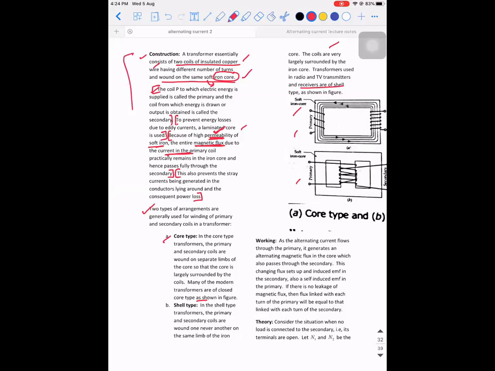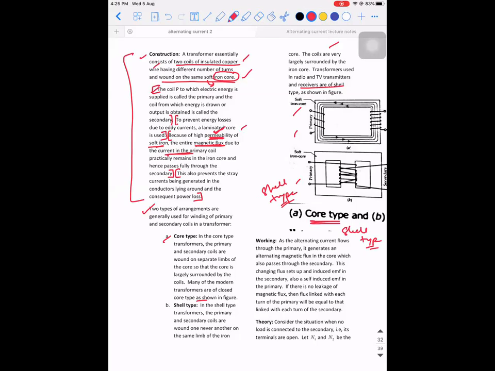But questions can come from construction. Are you guys clear till this point? Sir, the shell type is the second picture, sir. Okay. So first A is core type, B is shell type. Right? Are you guys clear with the construction? So I hope 3 points have been completed. What is the transformer? What is the principle? What is the construction? Now we will see what is the working.